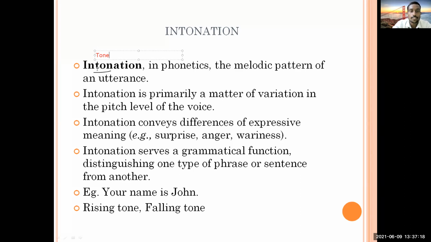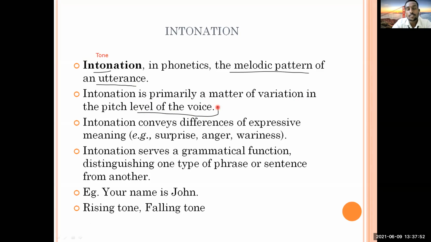So what is intonation? Just try to understand that in phonetics, it is the melodic pattern of an utterance. What is the melodic pattern of an utterance? When we pronounce words, when we utter words, they do not have the same energy and sound for all. Sometimes we have to give more stress, sometimes less stress. Based on this, we get intonation. Intonation is primarily a matter of variation in the pitch level of the voice. In simple words, when you increase your voice and when you decrease your voice, then there is intonation.